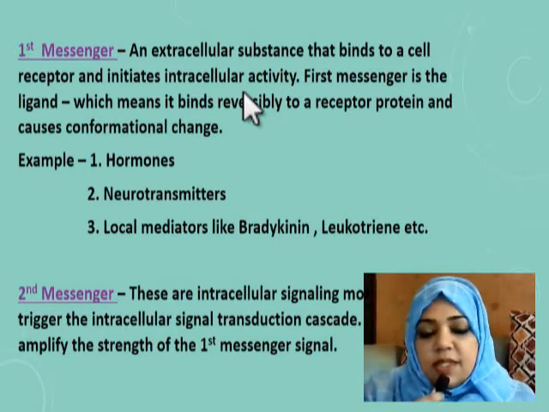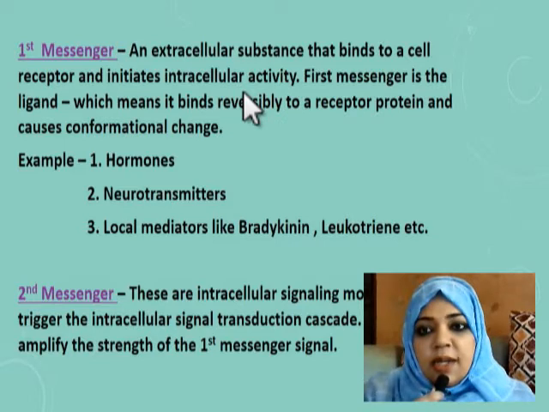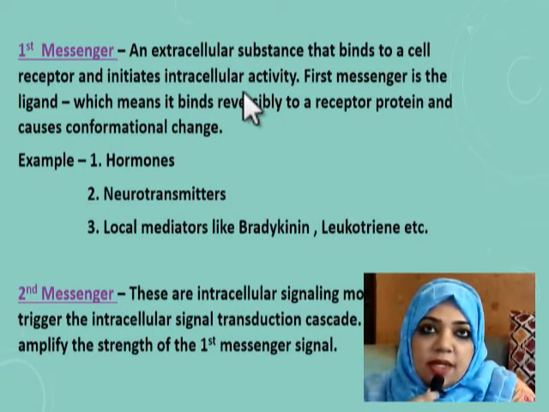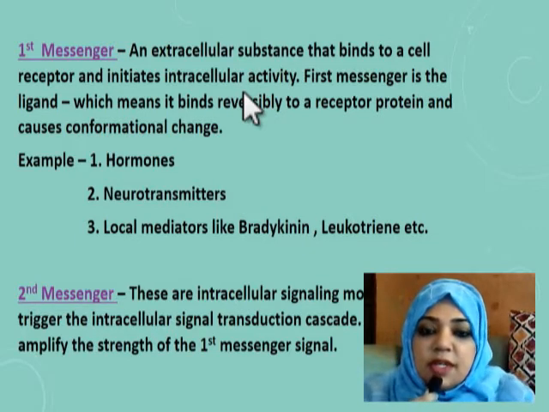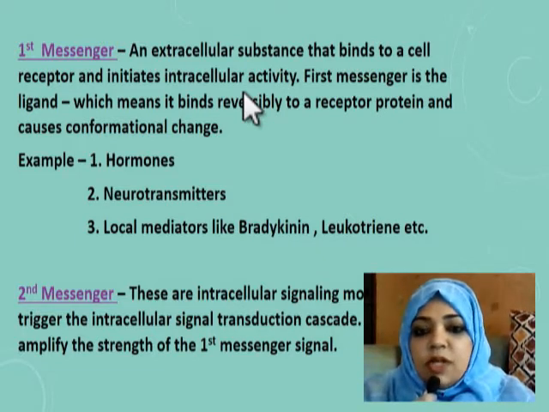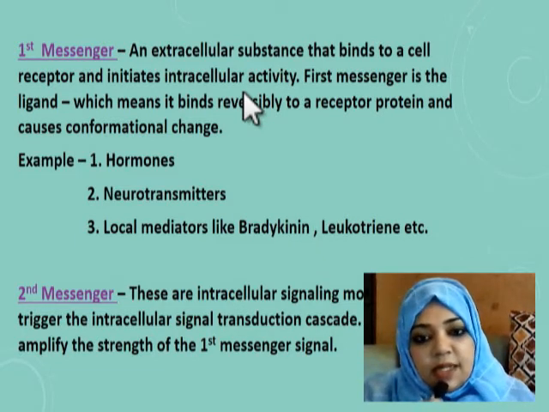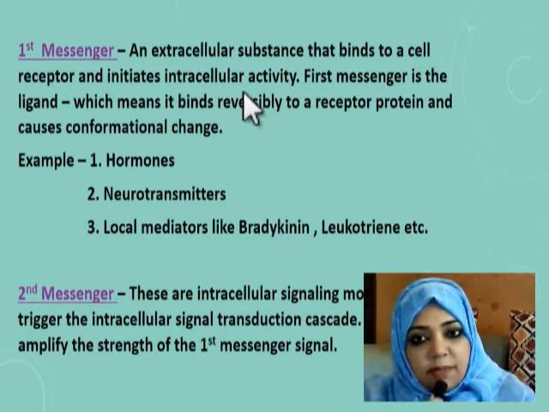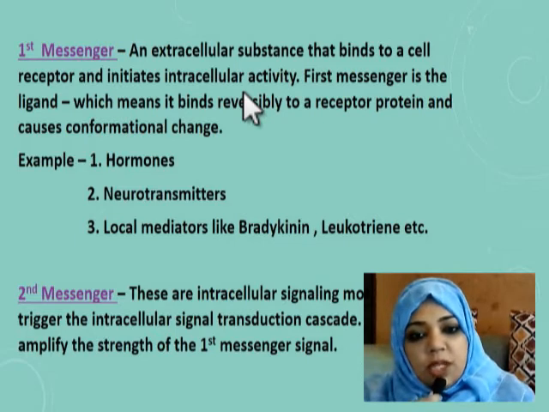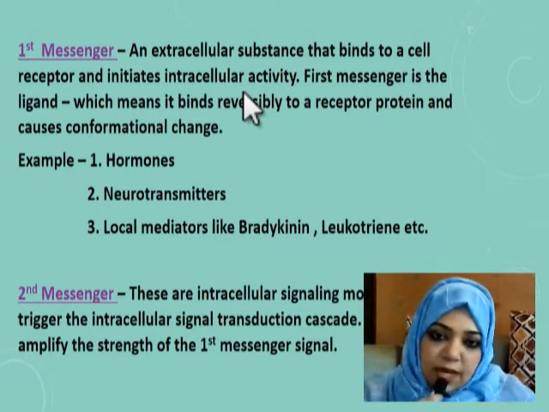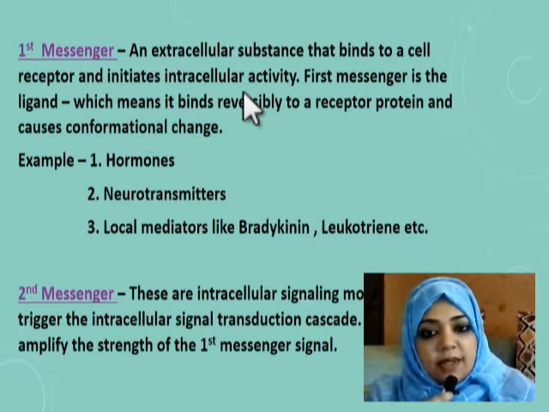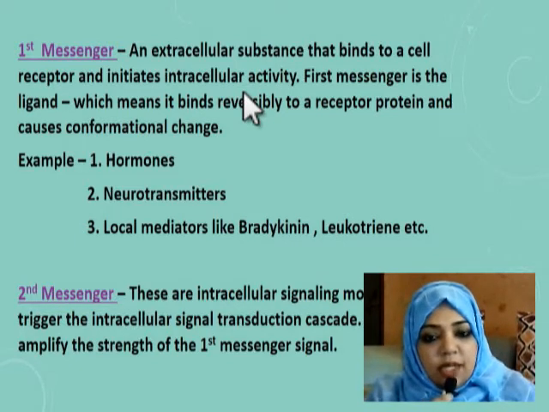So the first messenger is acting extracellularly, and we say that the first messenger is the ligand, which means it binds reversibly with the receptor protein, not irreversibly. Okay, so it binds reversibly, that means it can again come off the receptor. So it binds reversibly with the receptor protein and causes conformational change. Examples of first messengers are hormones, neurotransmitters and local mediators like bradykinin, leukotriene, etc.